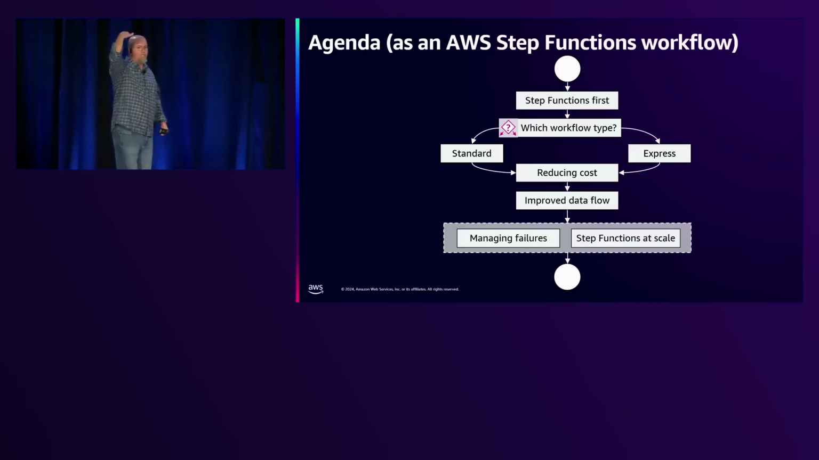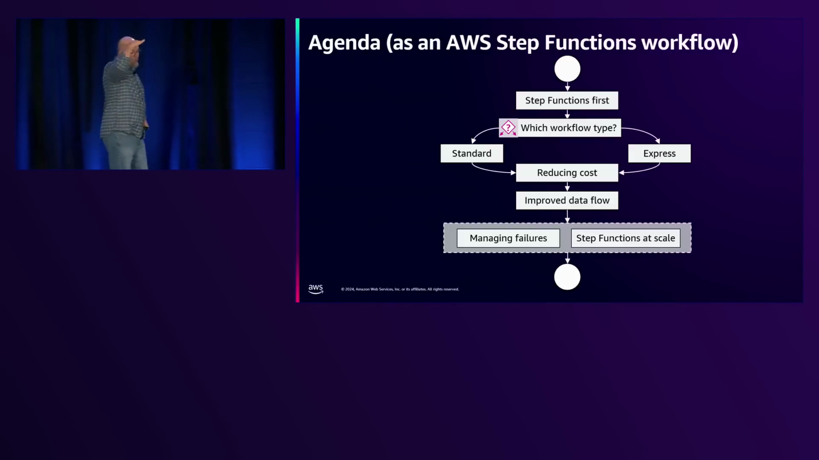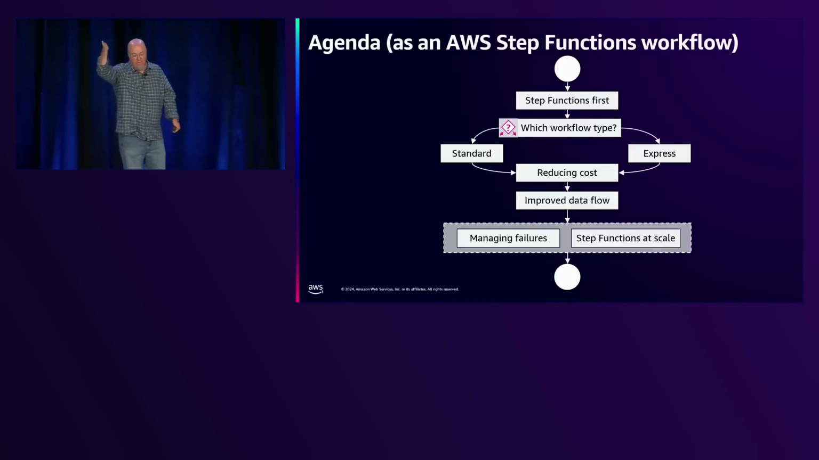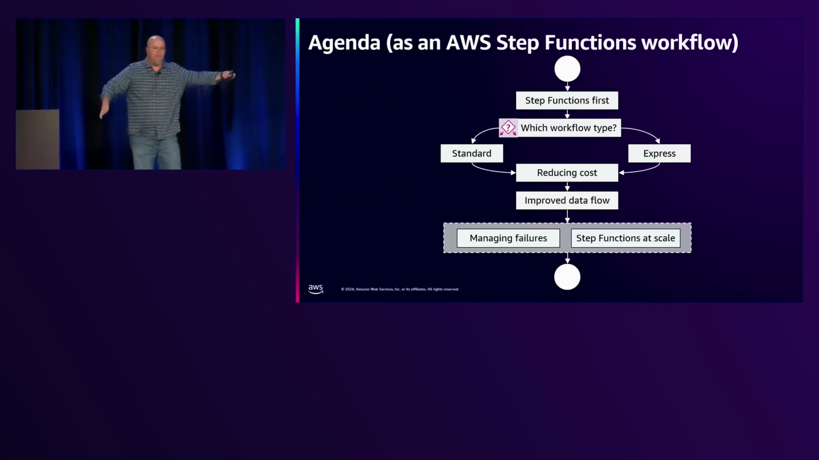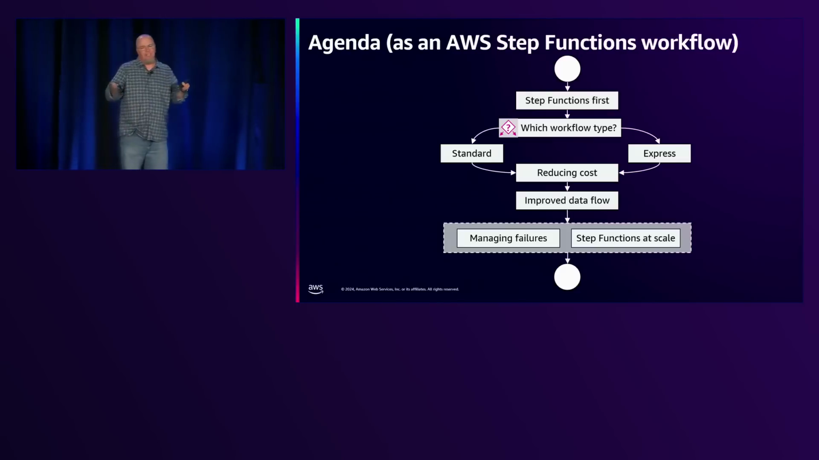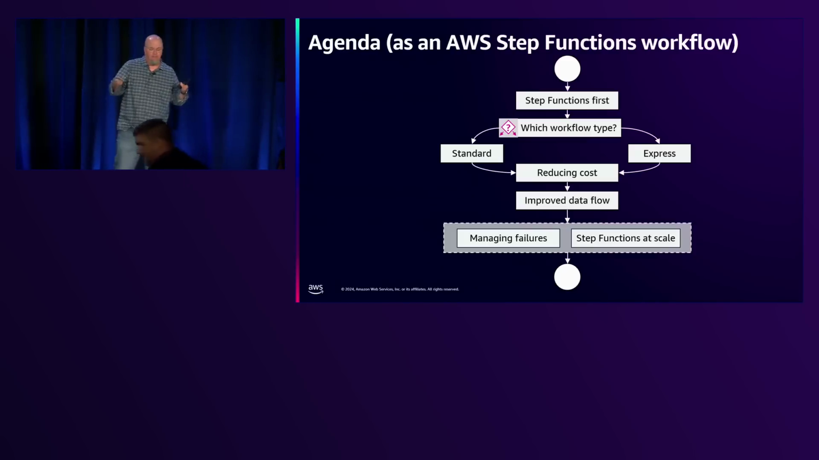What does that mean? Why do we say that? We're going to be talking about which workflow type should you use, standard or express. We're going to talk about reducing costs, always a big winner. That's one of those where you're like, it's not an exciting story, but everybody wants to know. When you start paying the bill, it's like, how do we reduce that cost? And there's some really interesting things you can do with Step Functions to build them efficiently.